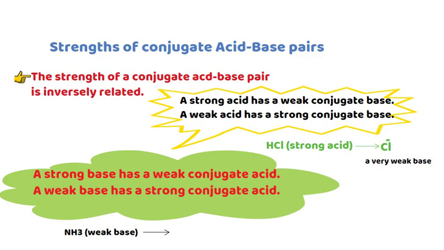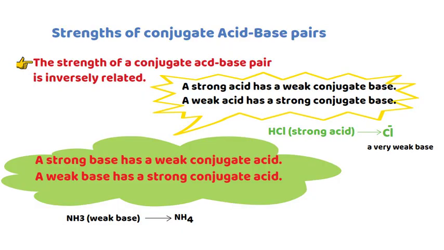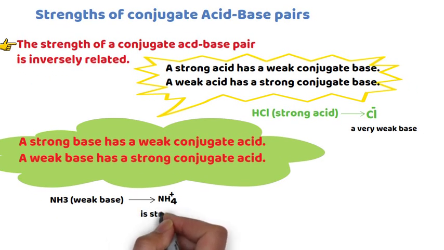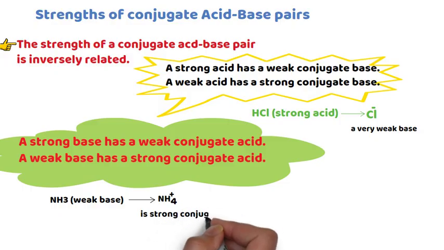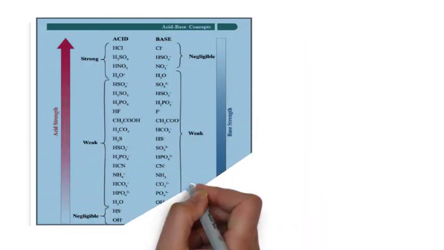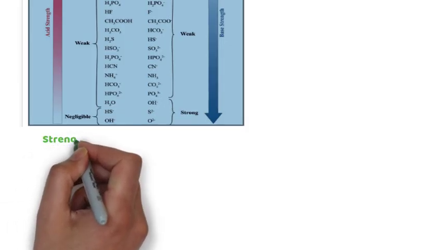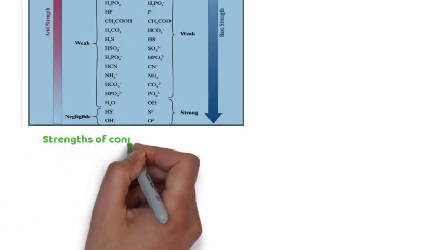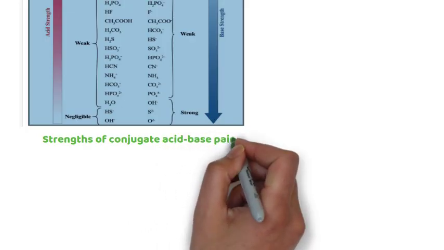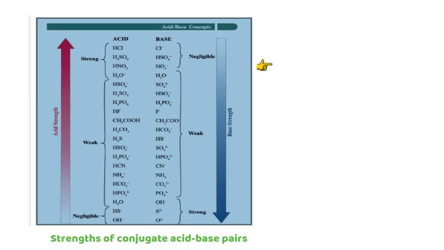Example, ammonia is a weak base and its conjugate acid is the ammonium ion, which is a strong conjugate acid. Look at this diagram. When you move from bottom to top, the strength of the acid increases, and when we move from top to bottom, the strength of the base increases.